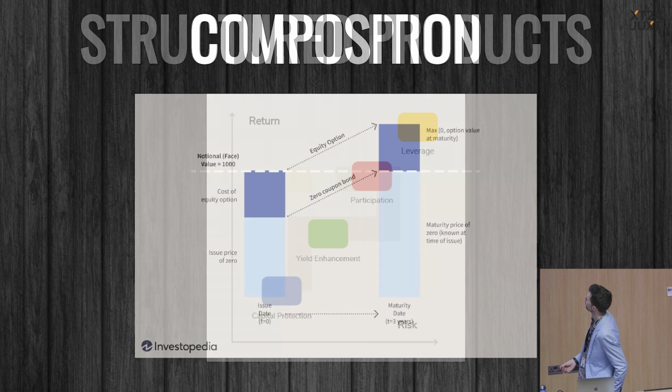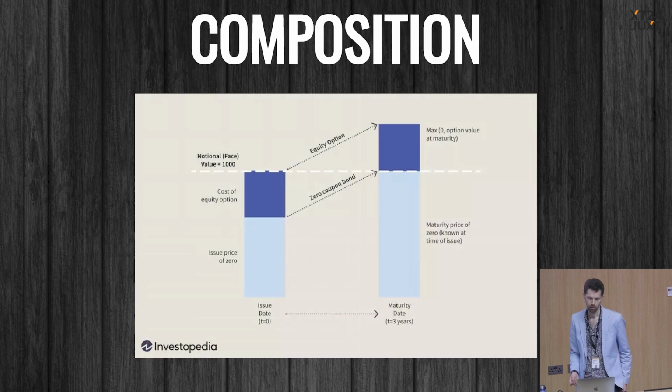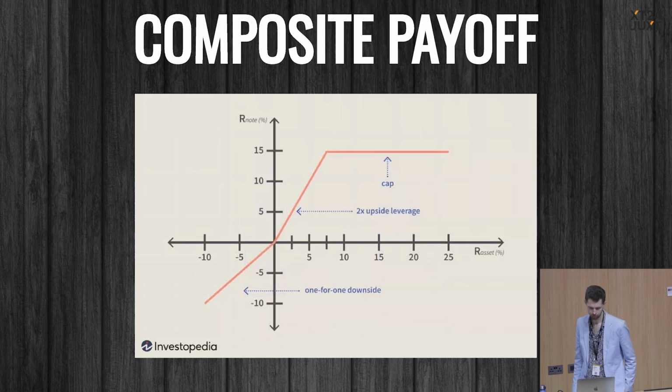This one here, the text might be quite small, but we have a bond, the light blue bit, and an option, which is the dark blue bit. The bond gives you protection on the capital. The option gives you the upside of the underlying asset. And the payoff profile of the product, which is what it's worth compared to how much the underlying is worth, can have interesting features.